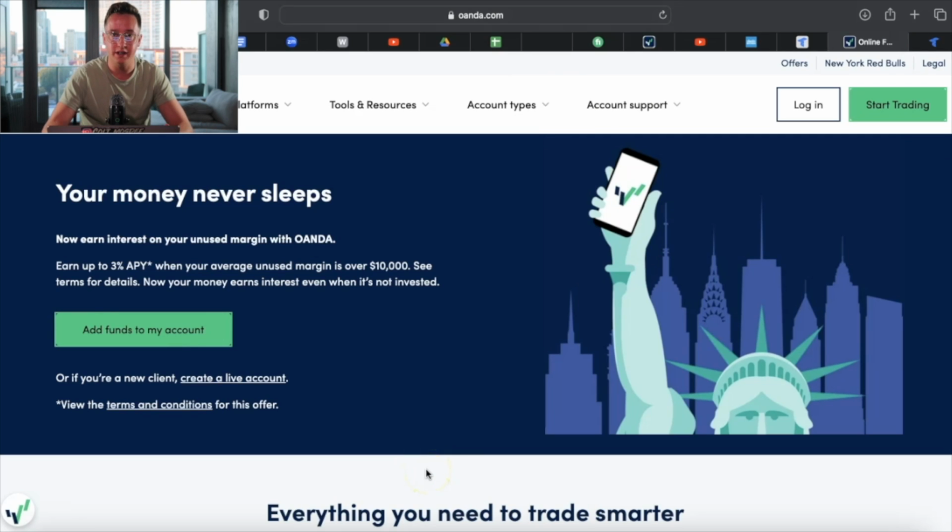Now, if you are not a US citizen, you really don't have to worry about signing up with Tradovate to trade CFDs, which are basically indices like NAS 100, US 30, and the S&P 500, which I trade. You can simply use OANDA if you are outside the US, and you could still use MetaTrader 4.